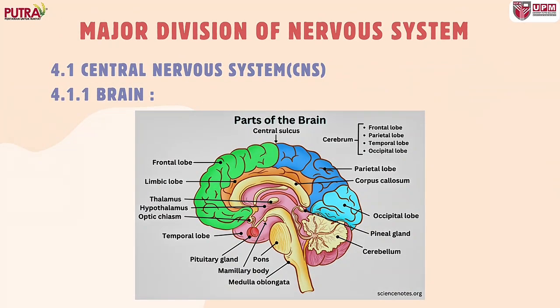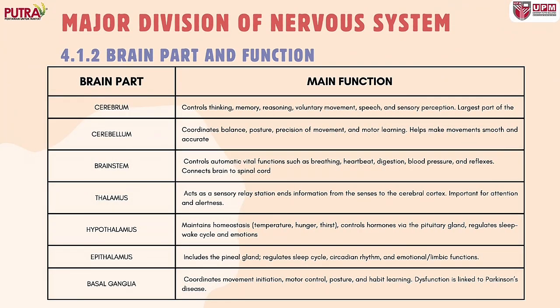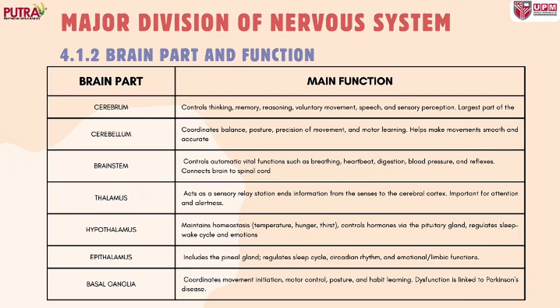For the central nervous system, we have the brain and also the spinal cord. After that, I will explain the brain parts and their functions. The first one is the cerebrum, which controls thinking. Next, the cerebellum coordinates balance. The brainstem controls autonomic vital functions.